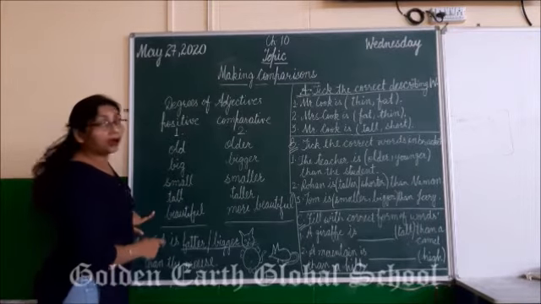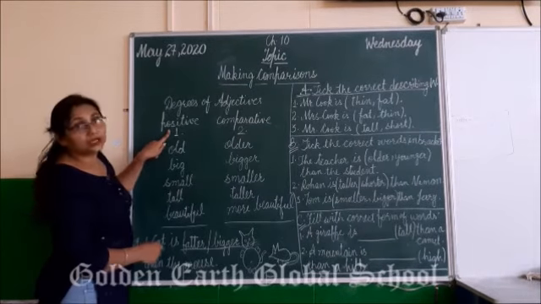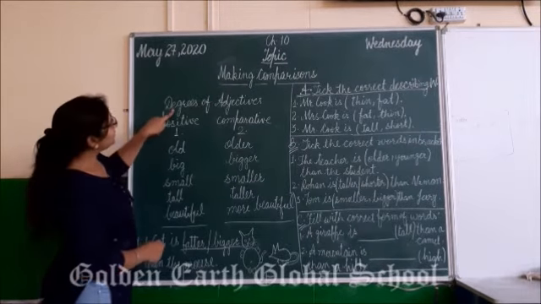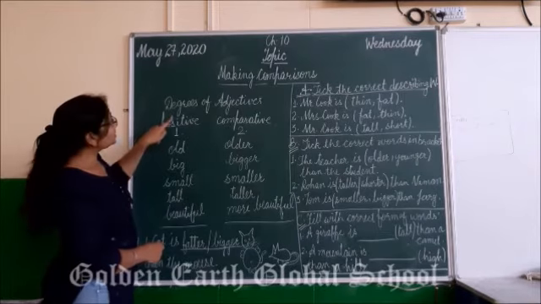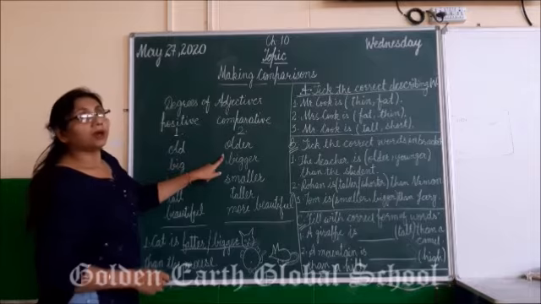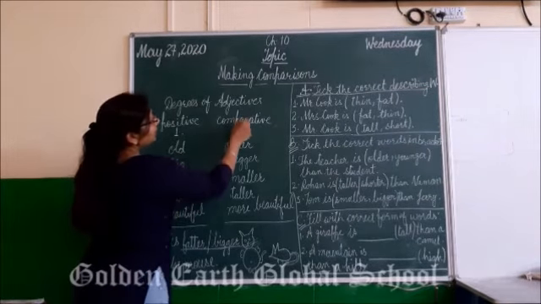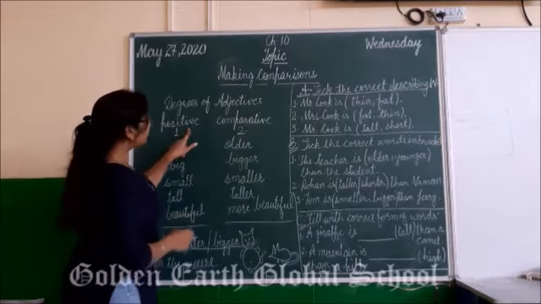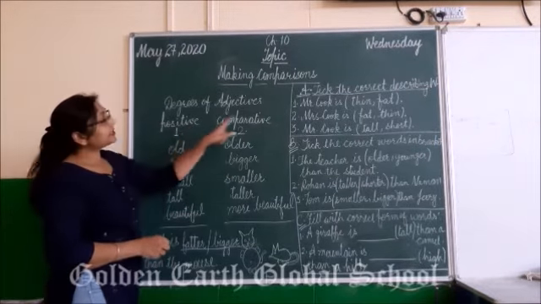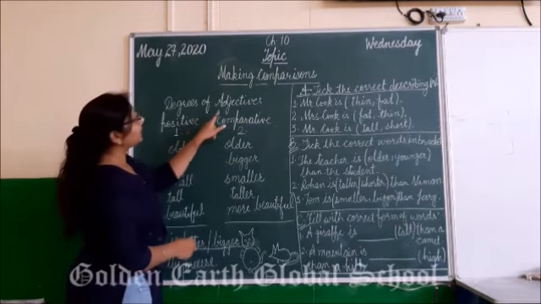All these words are describing words and what they are called? Positive. So this is degree number 1. Positive degree 1. Now in front of them are again the words. These are comparative degree. First one was positive degree, second is comparative degree. Right? So these are comparative degrees.